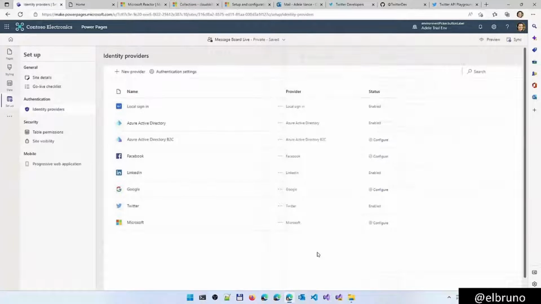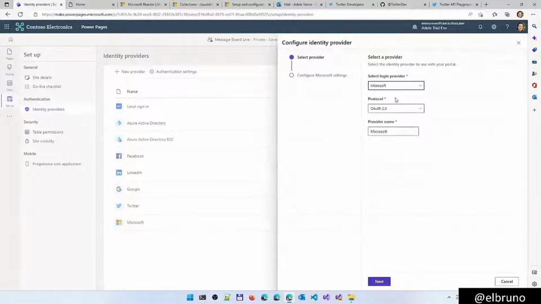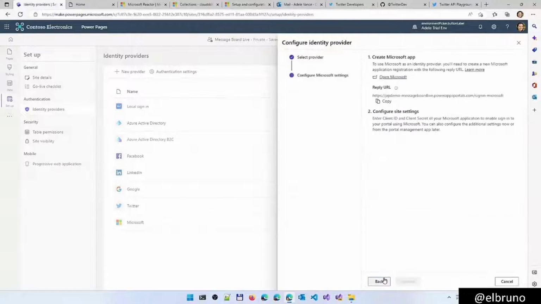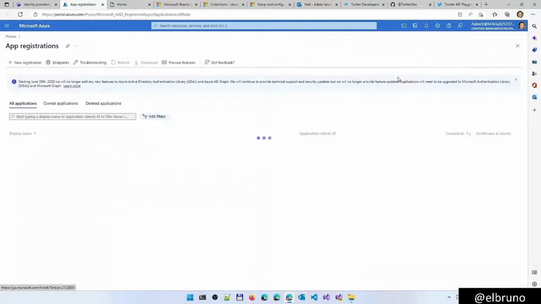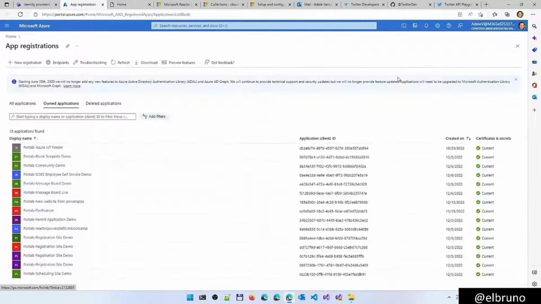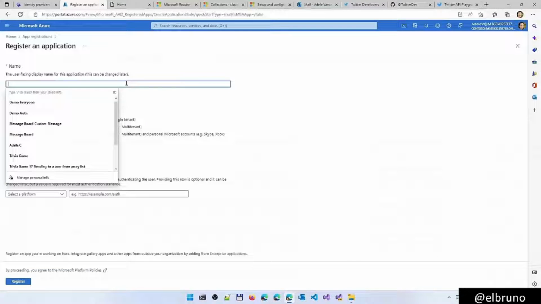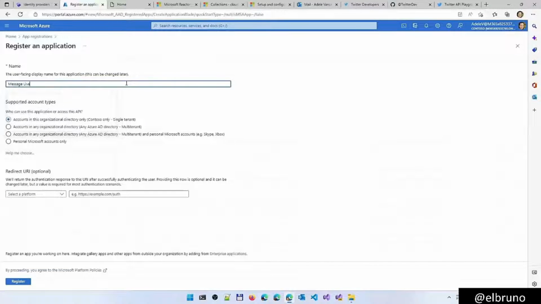So I'll have LinkedIn. And if we want to add, for example, Microsoft, let's configure this. It's going to do Microsoft OAuth 2.0, and let's create a Microsoft app. The idea to create a Microsoft app is that if we have access to an Active Directory scenario, a scenario like the one that we have right now, we can create a new registration, an app registration. Let's do Power Pages live demo.